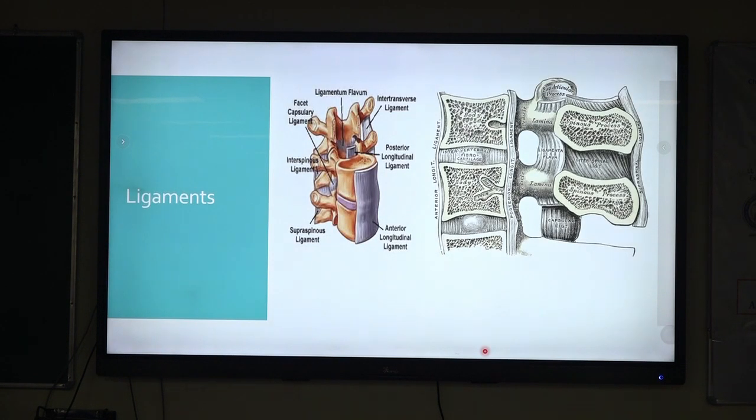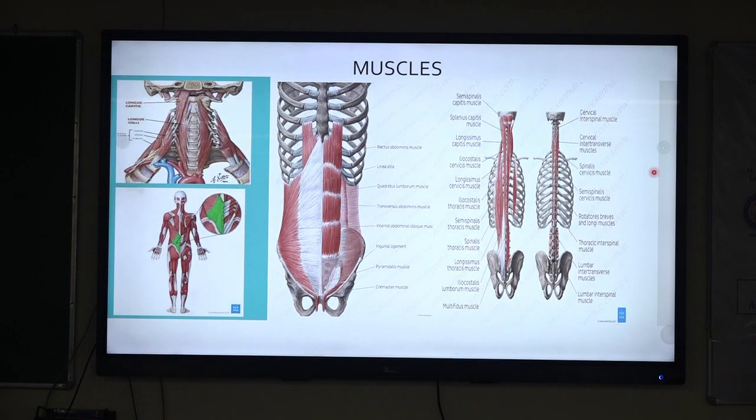So the spine is basically supported by the ligaments, as you know. There is the anterior longitudinal ligament, posterior longitudinal ligament, ligamentum flava, interspinous ligament and supraspinous ligaments that help in the restriction of movements in flexion, extension and rotations. Then there are muscles that are also very important in maintaining the stability of the spine.